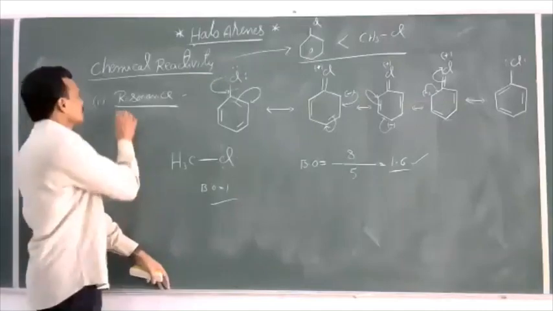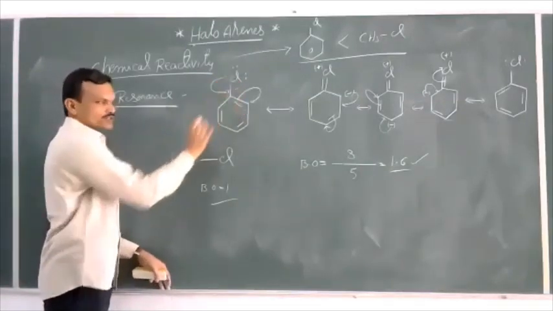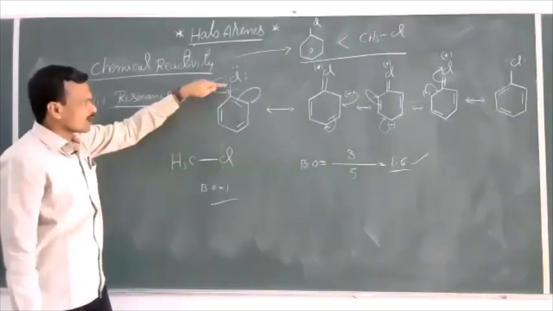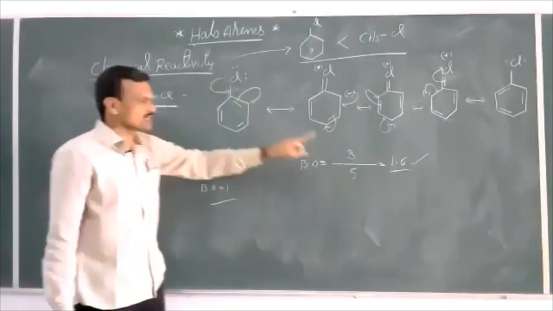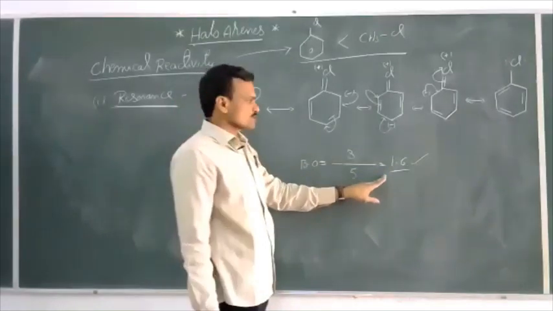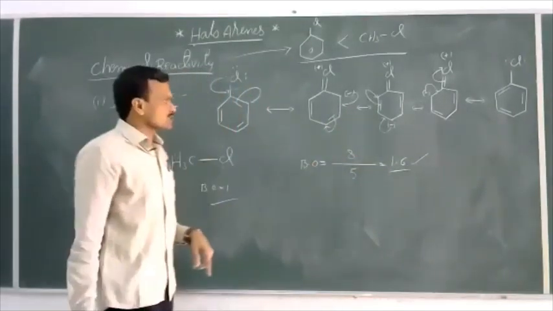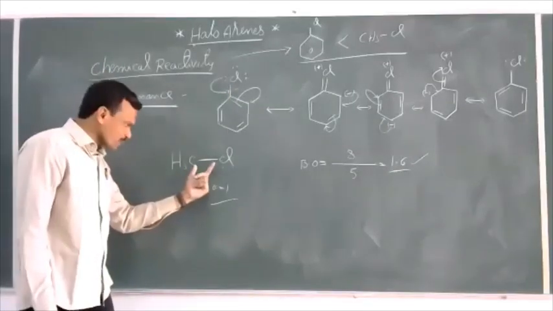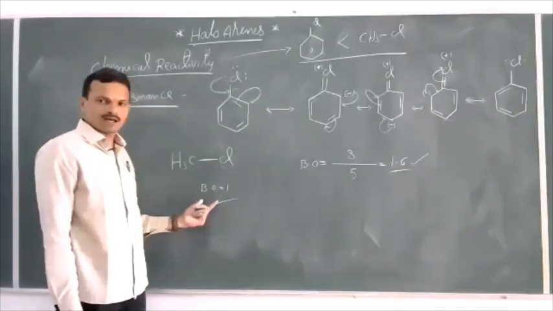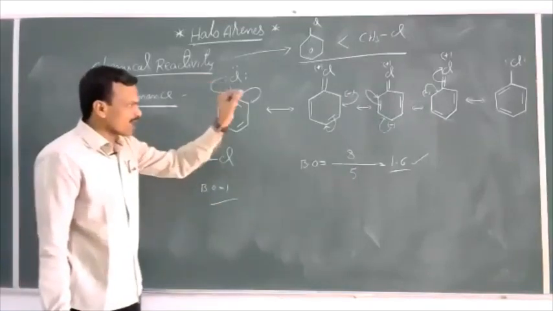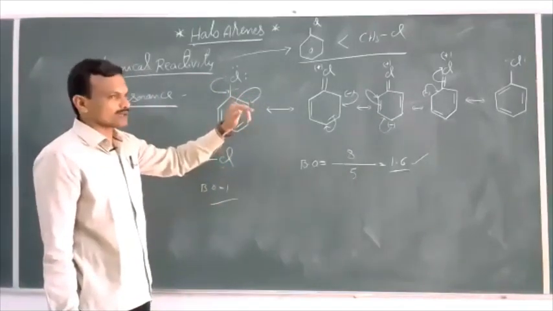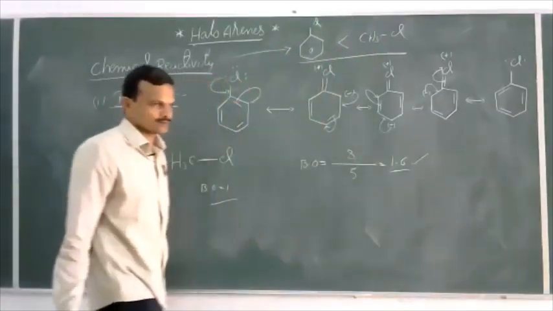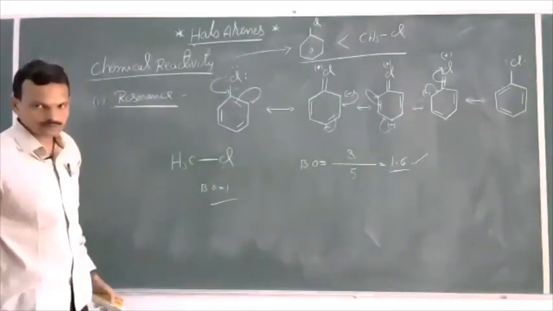So overall, in chlorobenzene, due to the plus R effect, the carbon chlorine bond has a partial double bond character. So more energy is required to break this C-Cl bond in haloarene compared to the C-Cl bond in haloalkane. That's why haloarenes are less reactive compared to haloalkanes. This is the first reason.